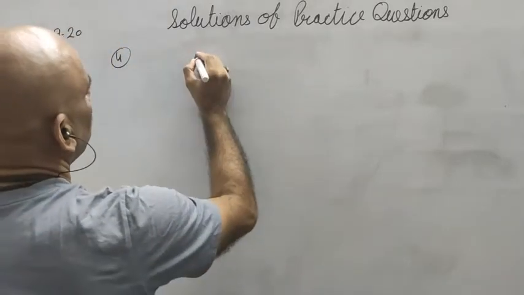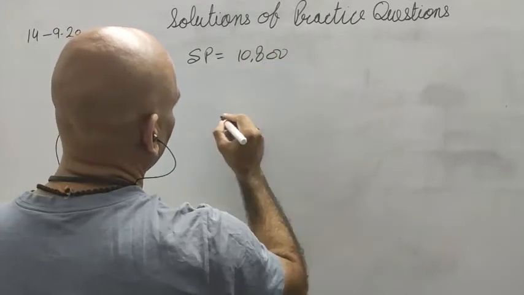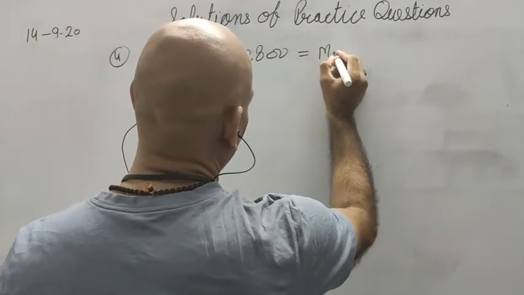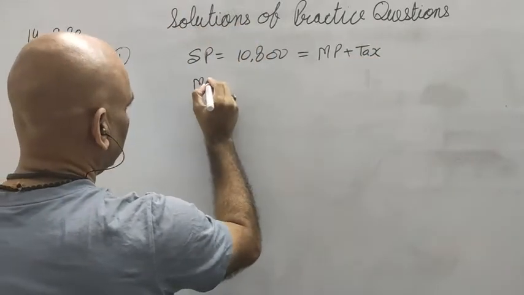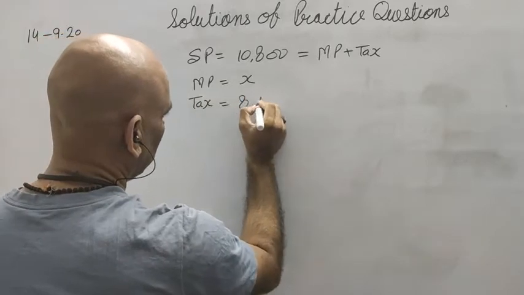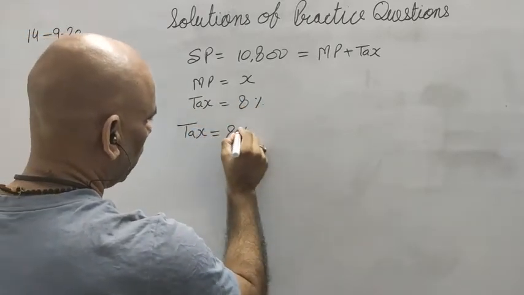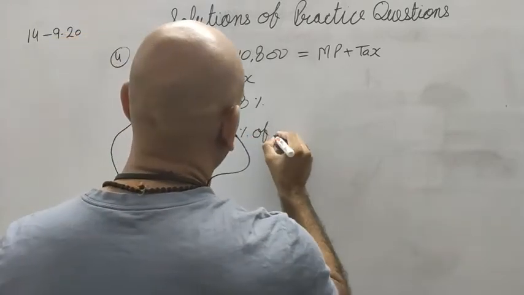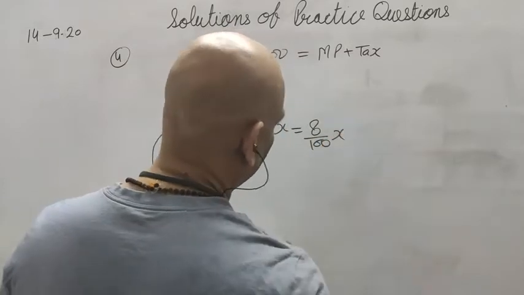Now selling price of mobile is 10,800, and how we will get selling price? Marked price plus tax. So let the marked price be x, tax is 8%. So what about tax amount? 8% of x, that is 8 upon 100x.